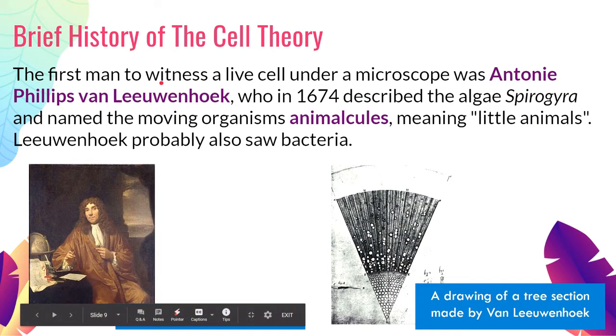The first man to actually witness a living cell under the microscope was Anton Philips von Leeuwenhoek, who in 1674 was able to see the algae Spirogyra and named moving organisms that he saw as animalcules, meaning small animals. He probably even saw bacteria. So this is one of the paintings of Leeuwenhoek, and this was one of his drawings. This is what he saw under his microscope, a tree section, and he saw there the different cells of that plant.